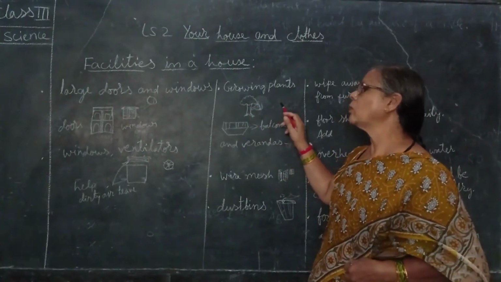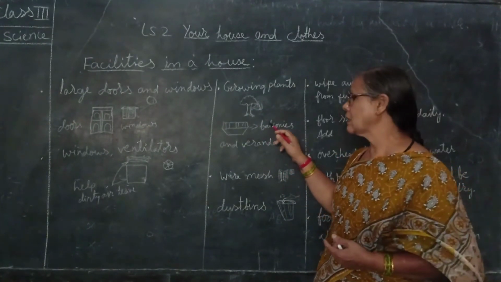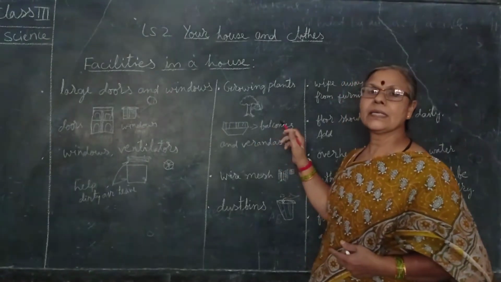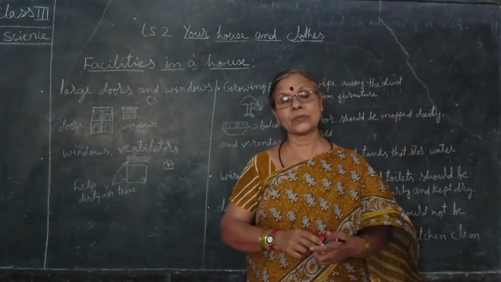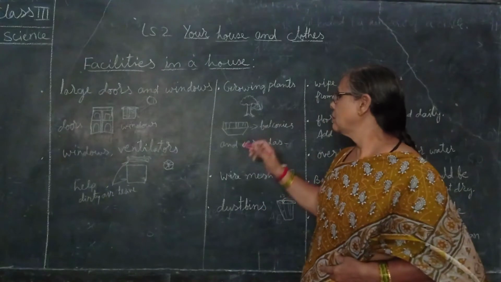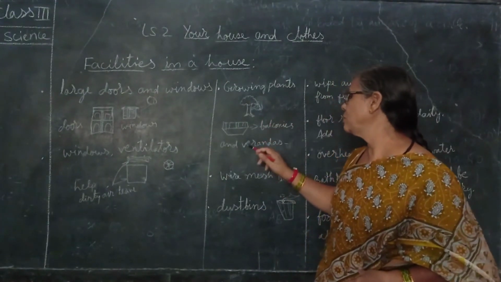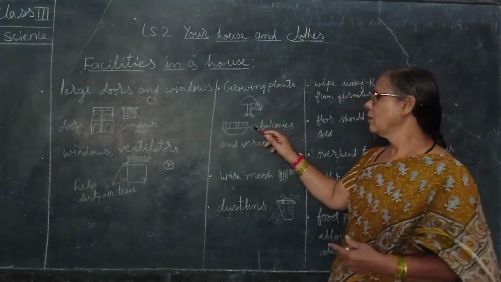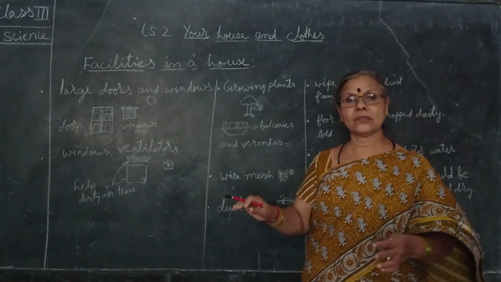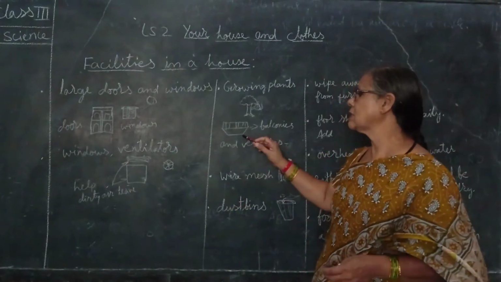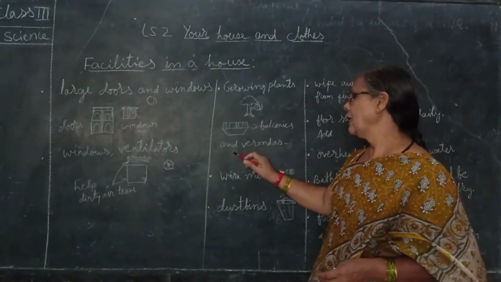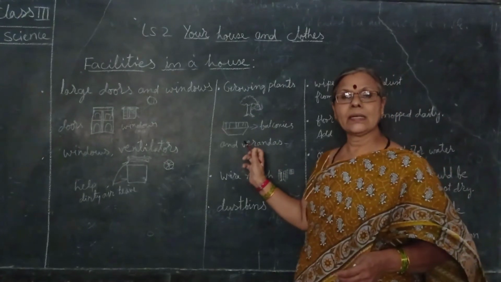So grow more and more plants around our houses, and balconies also. We should have balconies to get fresh air. And that's why we need to keep some space while constructing the house. We must design a balcony and or verandas.